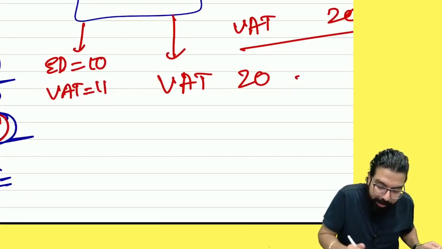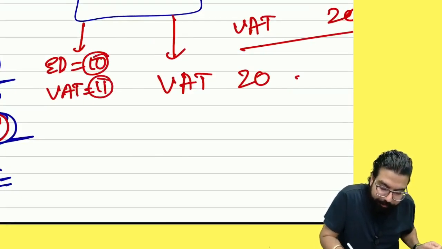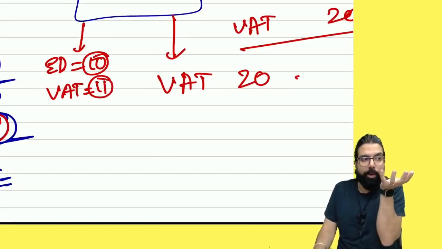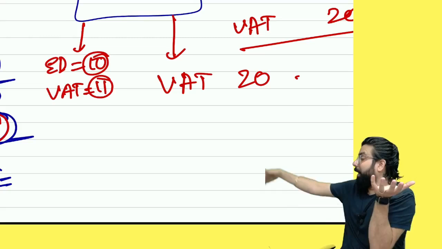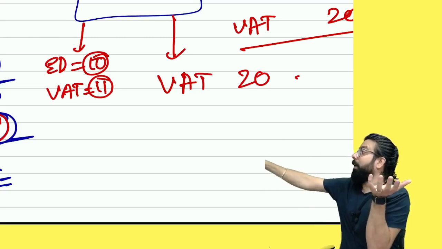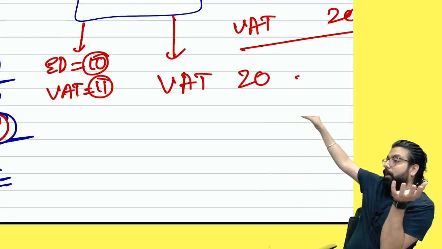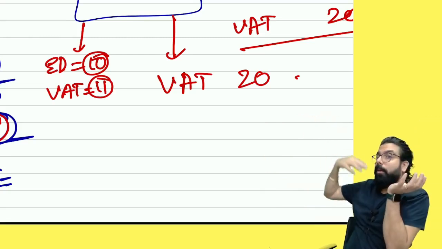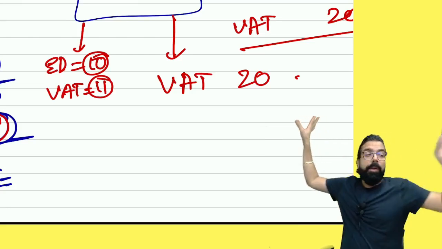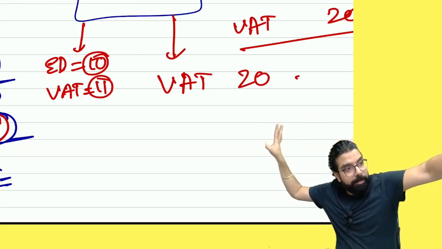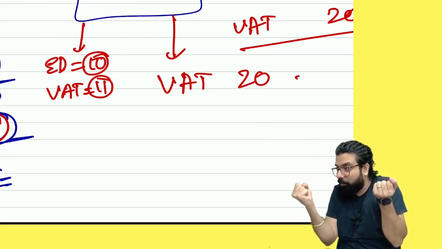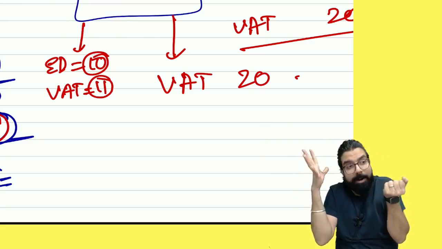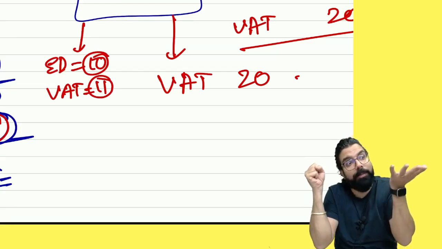So tell me one thing, what will I do with this? I will tell, see sir, I collected 20 rupees from the consumer. I had already paid him 10, and 11. He had paid you 21 rupees. Do you agree with me? So that 21 you already got. Government, you already got 21. From the consumer, I collected how much? 20. So I will deduct this 21 which I had already paid you. I had paid you already 21.